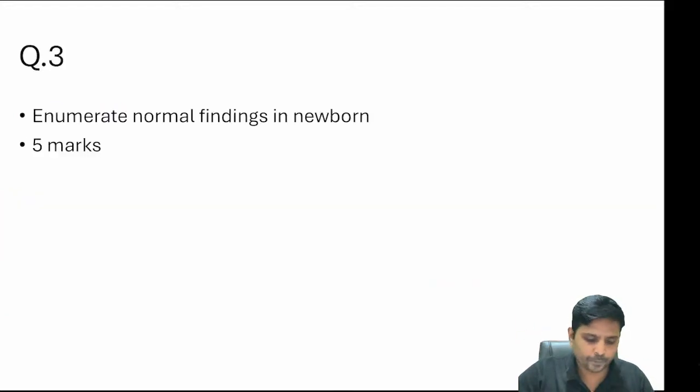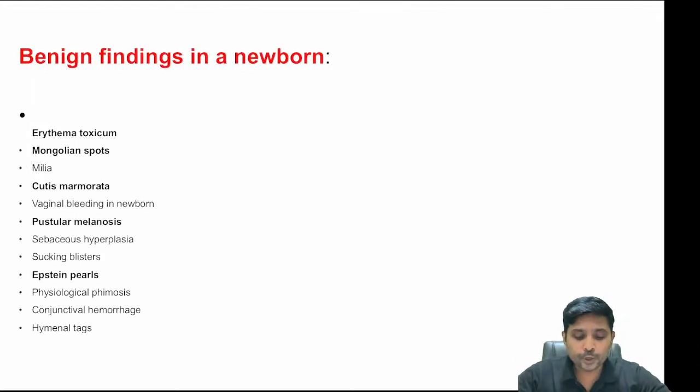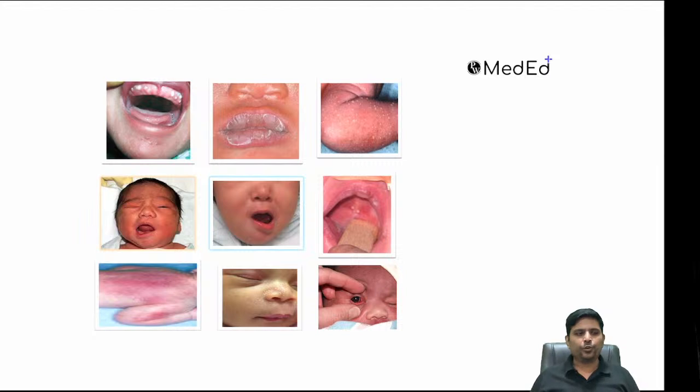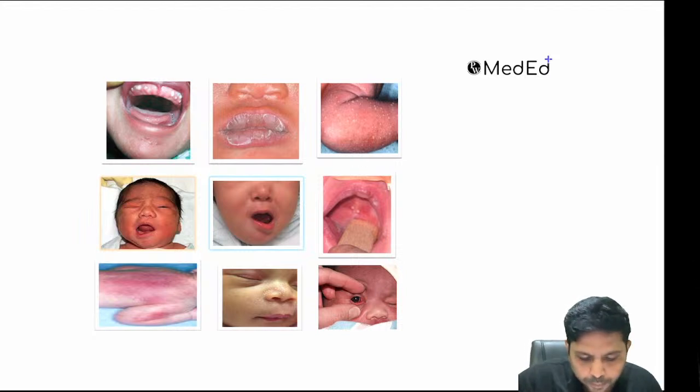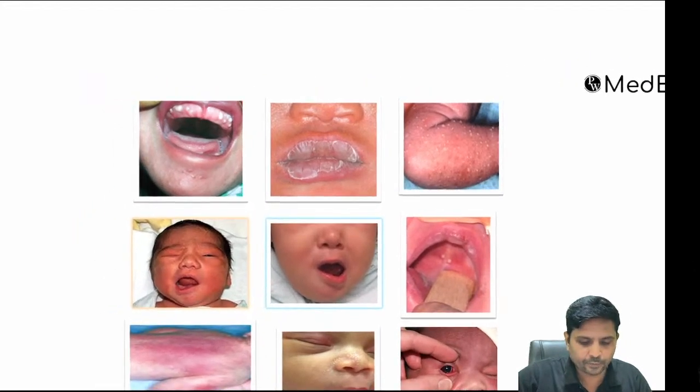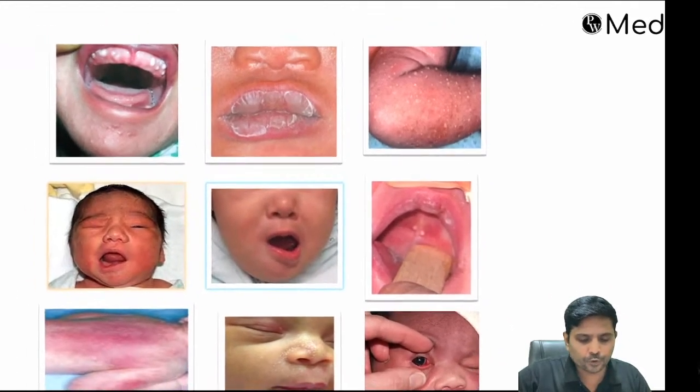Apgar scoring is over. Then enumerate the normal findings in newborn. Remember, there are so many things that can be scary to the mother and scary to your intern or fourth year student, but they are absolutely normal for a newborn. So what are all the things? Let me show you photographs. One by one, very, very important photographs. So look into these photographs.